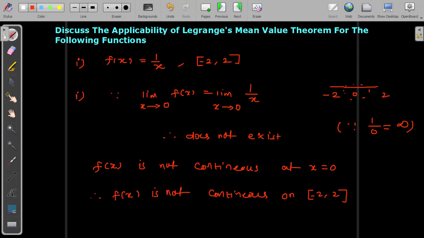Hence the first condition of Lagrange's mean value theorem is not satisfied. We can say Rolle's theorem is not applicable for the given function over the interval minus 2 to plus 2. Hence Lagrange's mean value theorem is not applicable. That's your answer. Now let's take the new question.